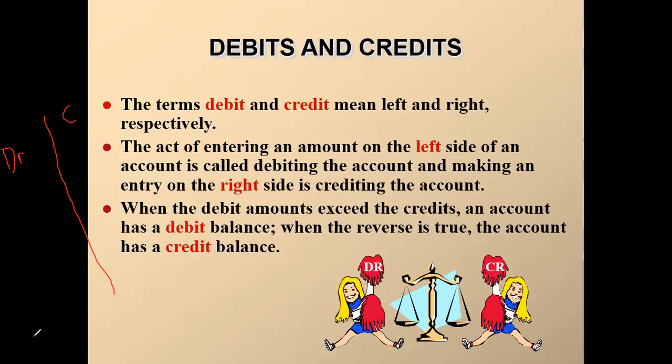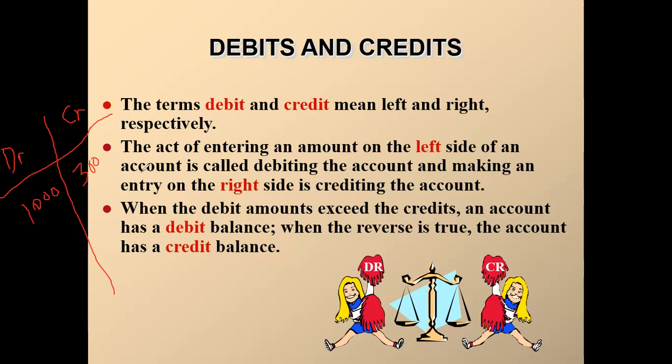These are the two sections. Now you see, for example, we have 1000 taka on the debit side, and on the credit side 300 taka. So which side is bigger here?